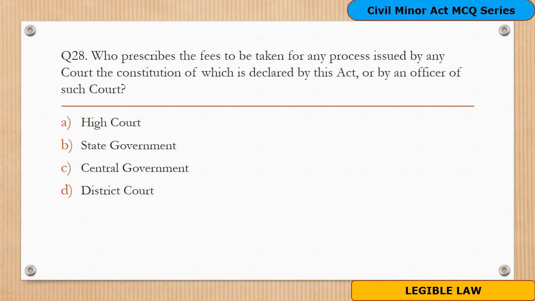Question 28. Who prescribes the fees to be taken for any process issued by any court, the constitution of which is declared by this Act or by any other officer of such court? Options are A. High Court, B. State Government, C. Central Government, D. District Court.